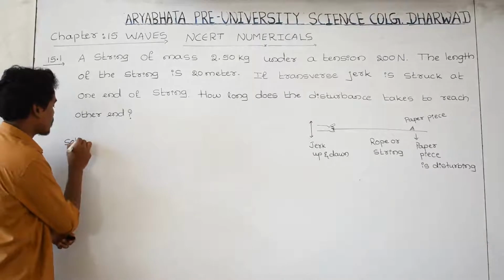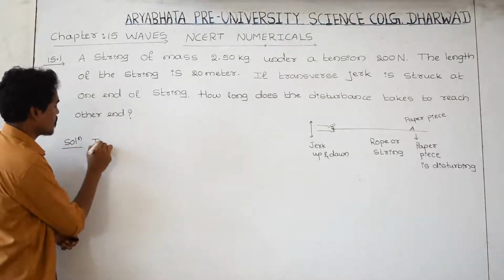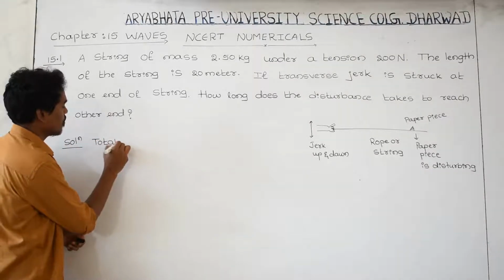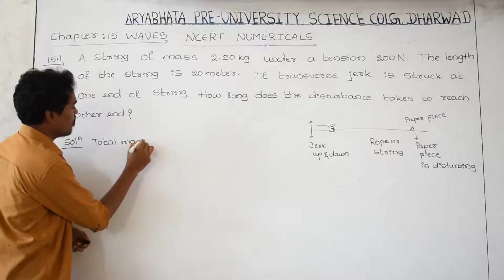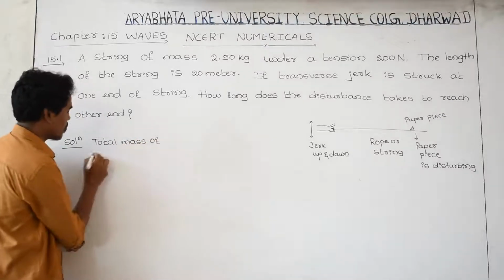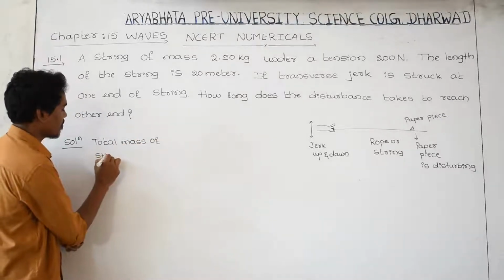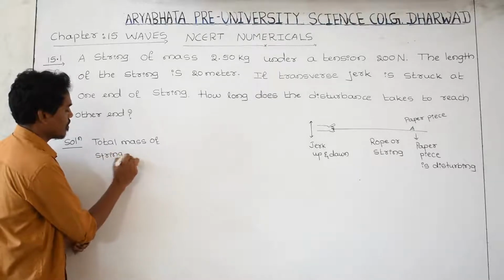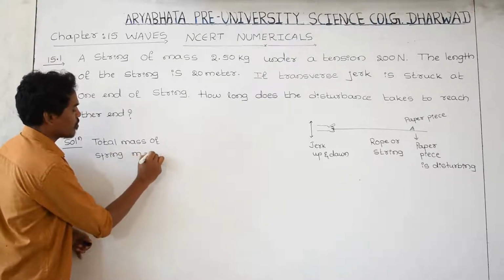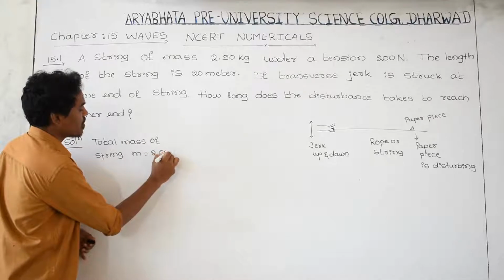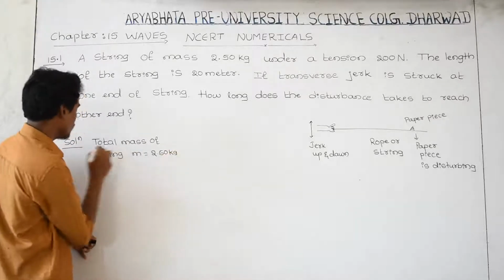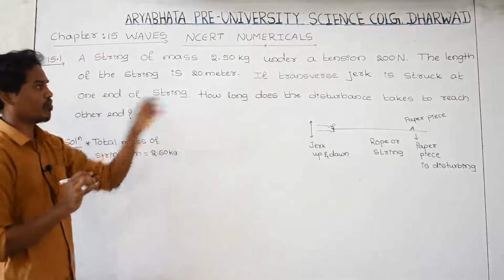Solution: total mass of string, small m is equal to 2.50 kg. This is the total mass of the wire or rope.